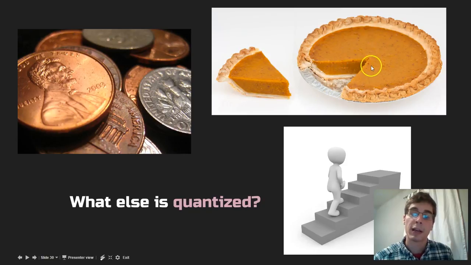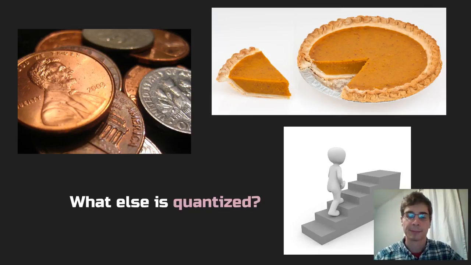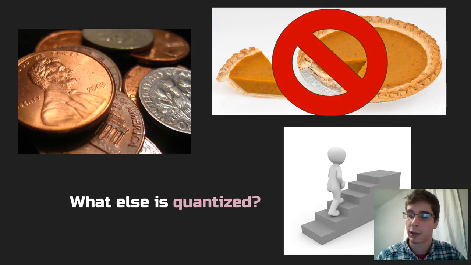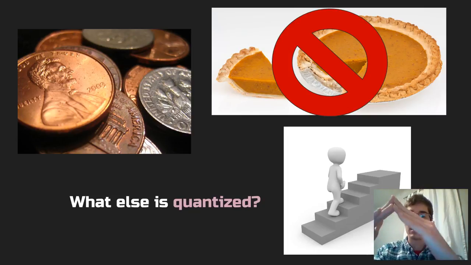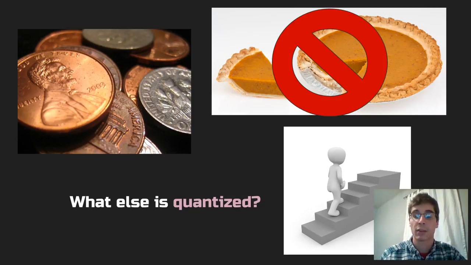Pie, on the other hand, we could have a really big slice of pie, we could have a really small slice of pie. There's no way to determine how big a slice of pie might be. So we would say it's not quantized. You could have any continuum. You could have a slice of pie this big, or this big, or this big, and so on. It's a continuous amount, so it's not quantized. That's what quantized means.